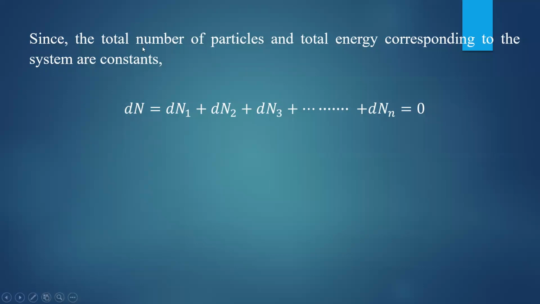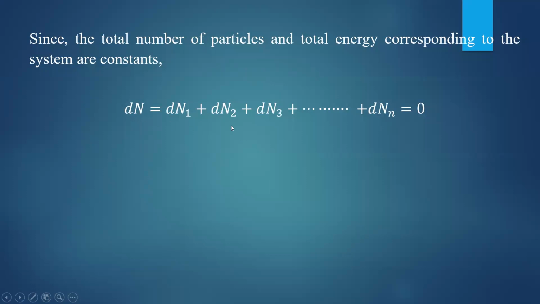So if the total number of particles is constant, then definitely the derivative of N must be equal to 0. So the change in N should be 0. There is no change in N. So N is going to be constant, therefore it cannot change. That means dN should be equal to 0. If you take the derivative, it will be dn1 plus dn2 plus dn3, and so on up to dnn, which should be equal to 0.